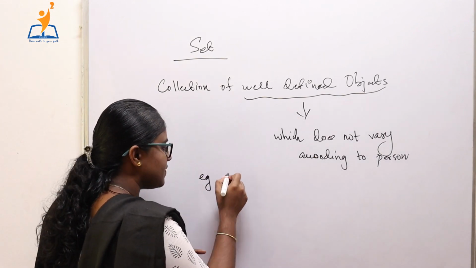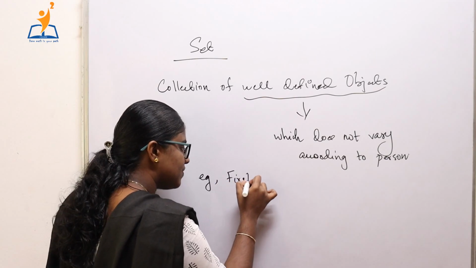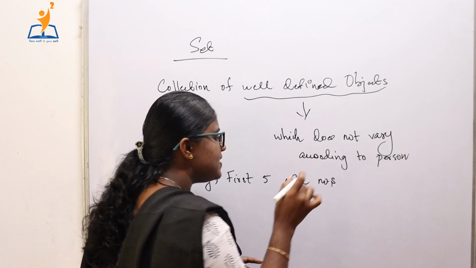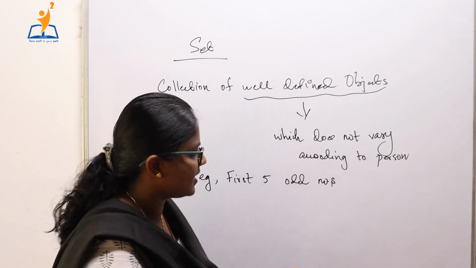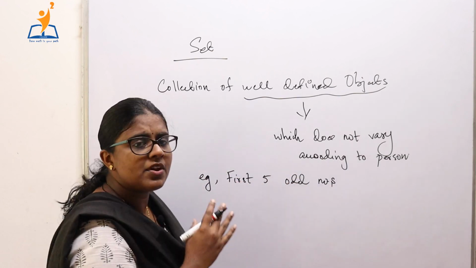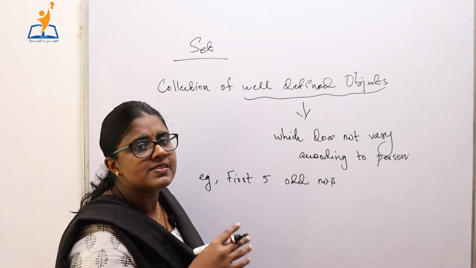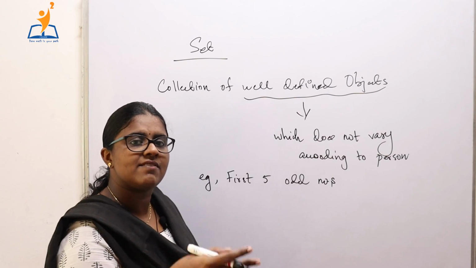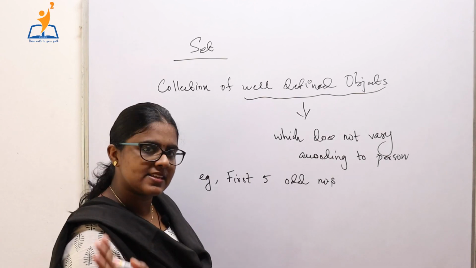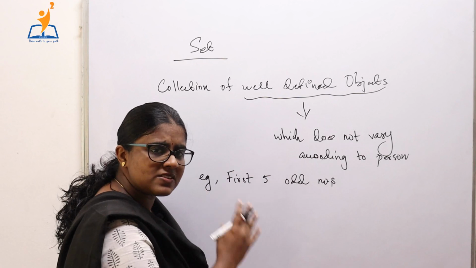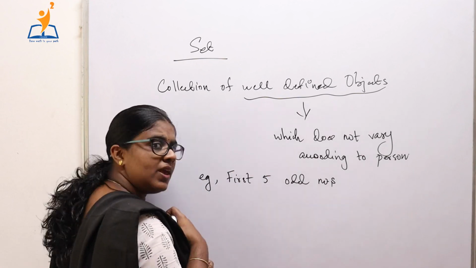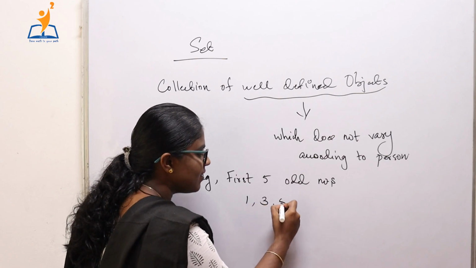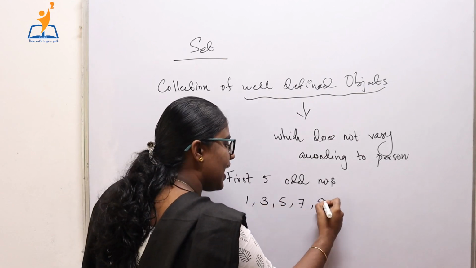For example, first 5 odd numbers. Is this collection well defined? Let's look at that. Everybody knows that odd numbers start from 1, then go like this: 1, 3, 5, 7, 9, 11, 13, etc. So what are the first 5 odd numbers? For me, the first 5 odd numbers are 1, 3, 5, 7 and 9.